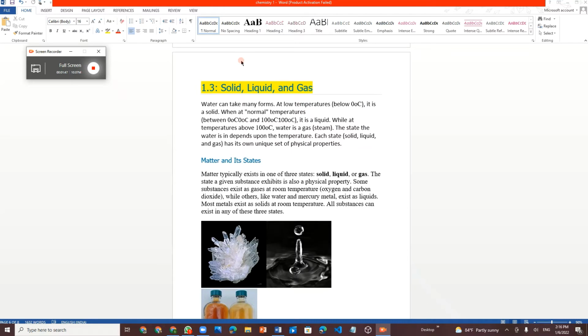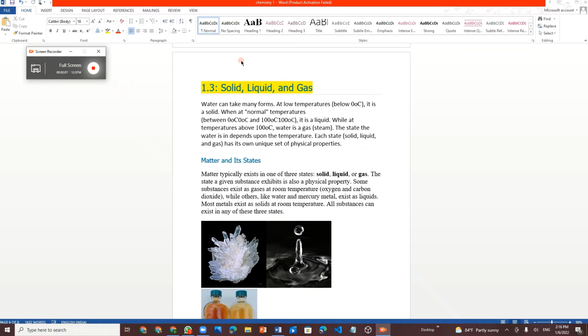And for solid, you can freeze. Once a liquid reaches its freezing point, it freezes and becomes solid. For example, the freezing point of water is 0 degrees Celsius.